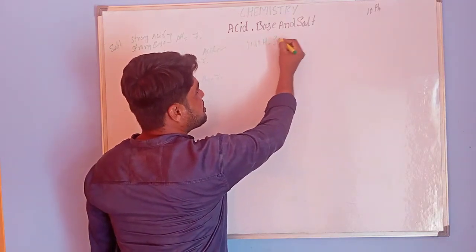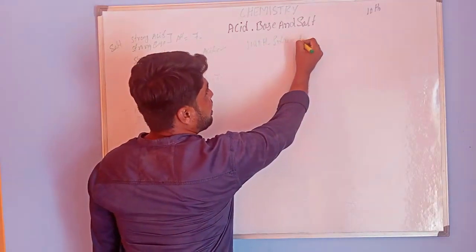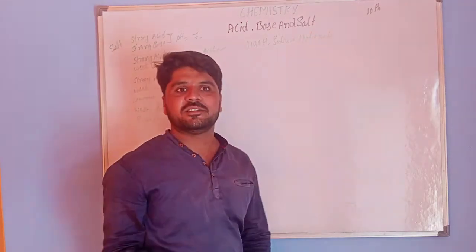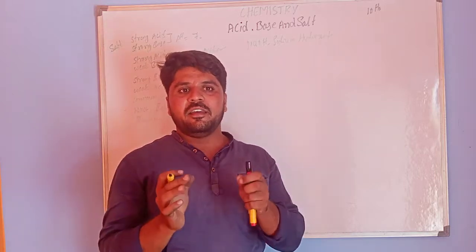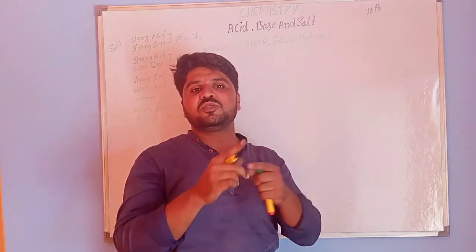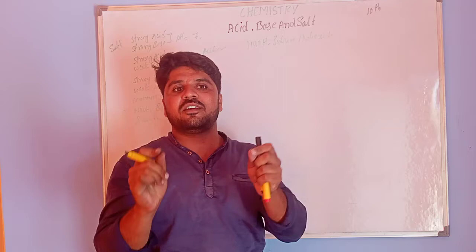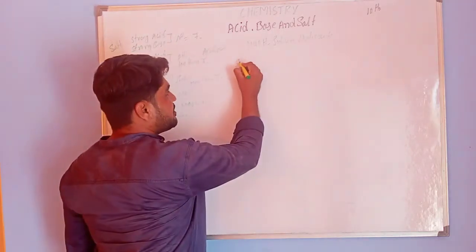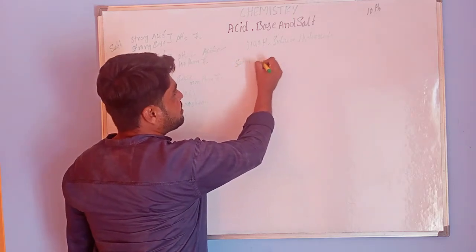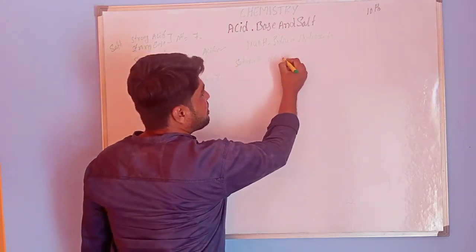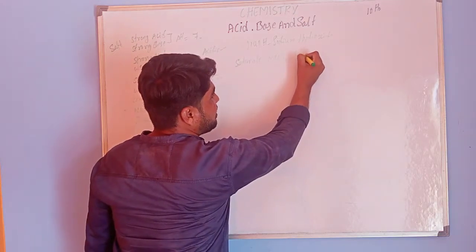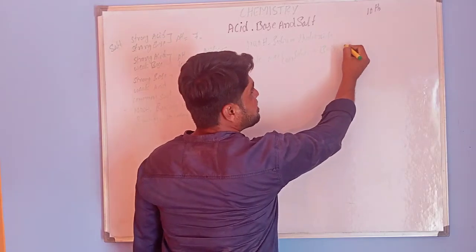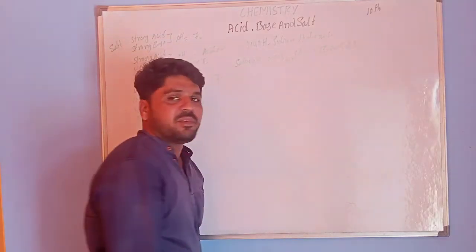NaOH, that is sodium hydroxide. When electricity is passed through the aqueous solution of sodium chloride, the saturated sodium chloride aqueous solution, we call it brine solution. What is meant by brine solution?